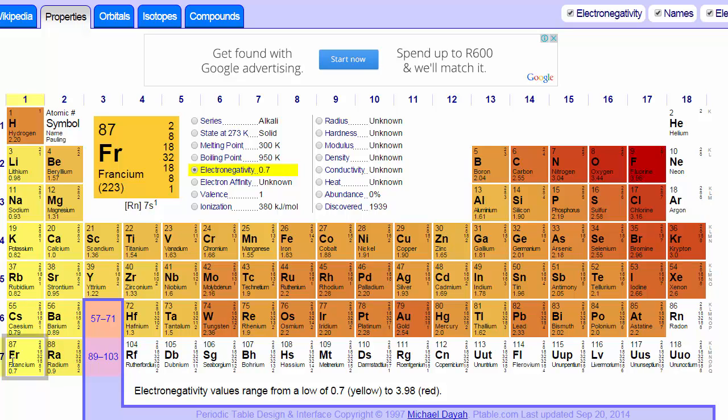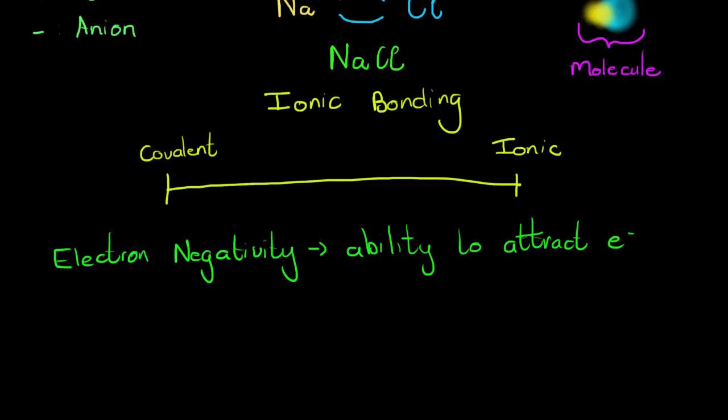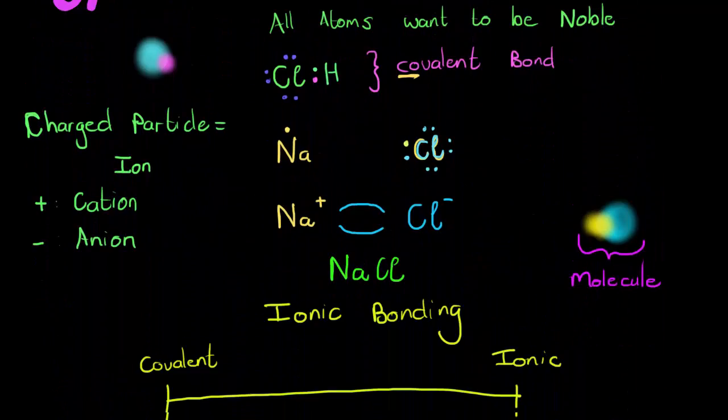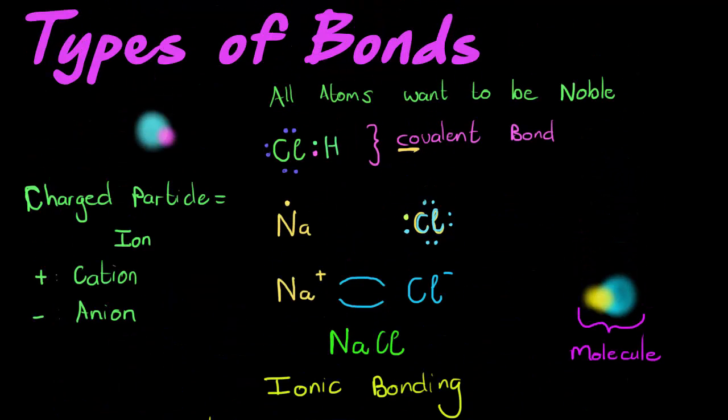If, however, I look at the purest covalent bond, in other words, a bond that is the least ionic, that would be an example like this. Hydrogen cannot just exist as a substance without having its highest energy level filled.